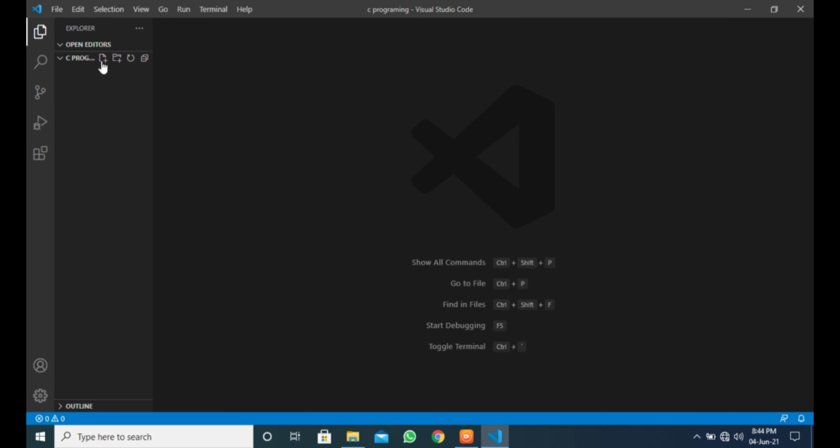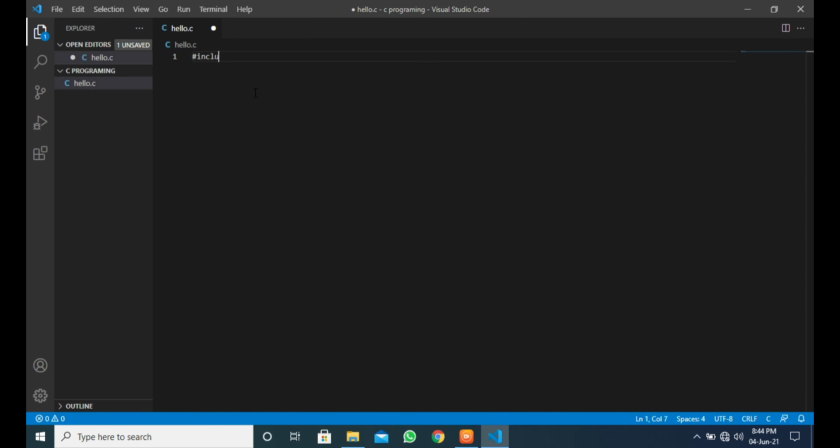Writing code in VS Code. Open VS Code and create a new file. Save it as hello.c. Then type the same Hello World program code.